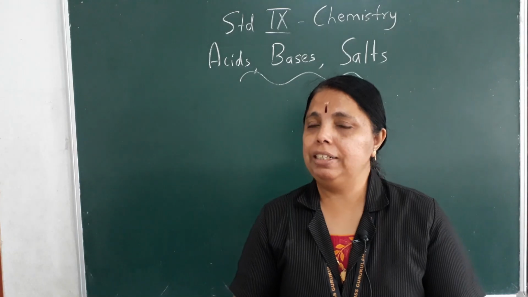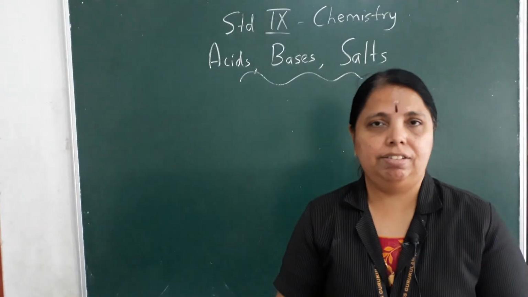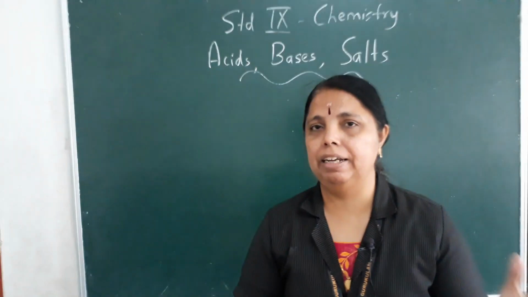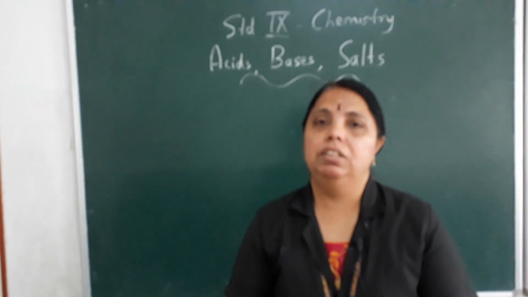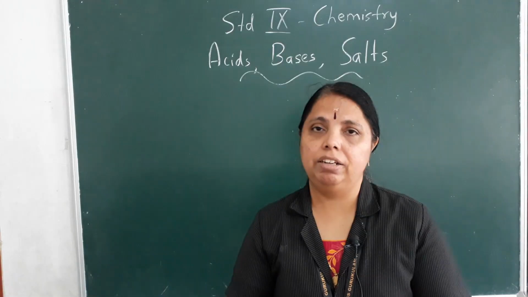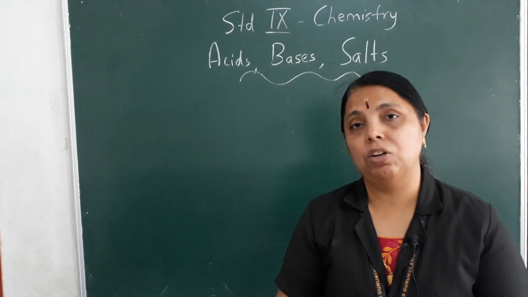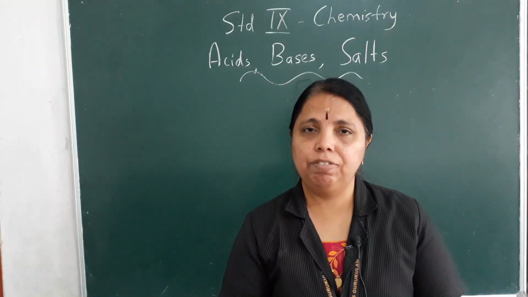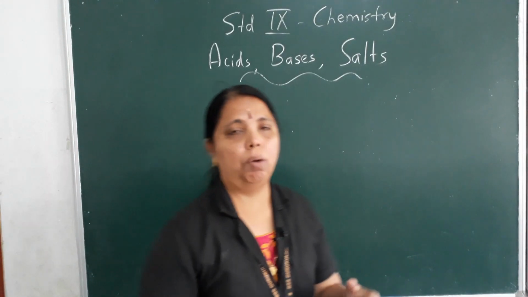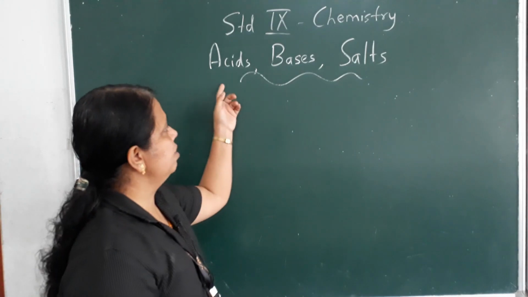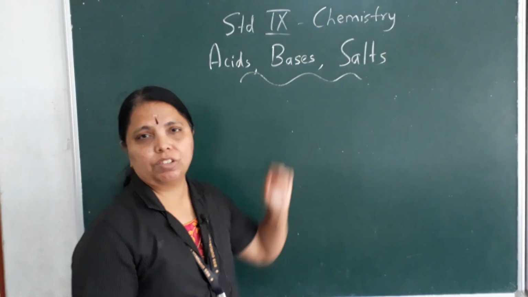So periodic table is a very important lesson. You have learnt about the period number, group number, then atomic size, ionization energy. If you have any doubts, you can call us, children. I am starting with the next topic, that is the 5th lesson topic, acids, bases and salts.